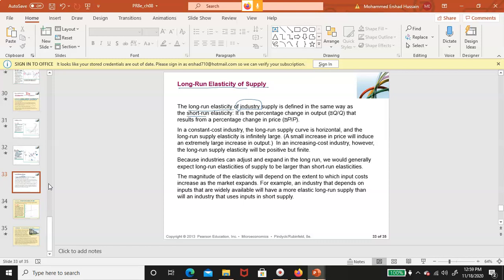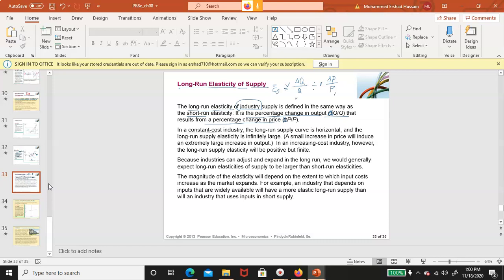It is the percentage change of output, this is delta, the change in Q, increment of Q divided by Q, and this is increment of P divided by P. See, this one shows the percentage change in output, and this shows the percentage change in price. So we know that elasticity of supply, as we have already defined in chapter 3 and chapter 4, is the percentage change in quantity divided by the percentage change in price.